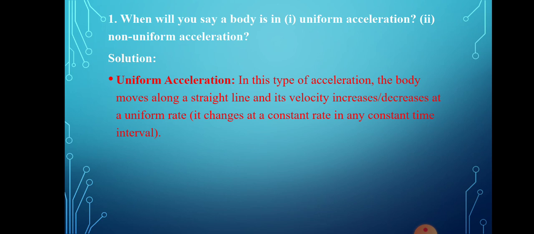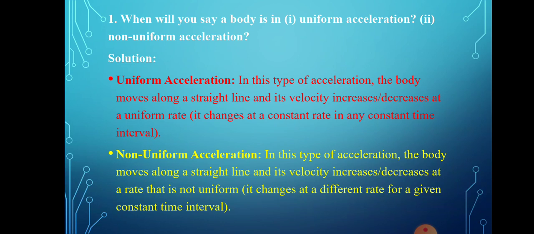When the velocity changes, it defines acceleration. In this type of acceleration, the body moves along a straight line and its velocity increases or decreases at a uniform rate, then it is called uniform acceleration.